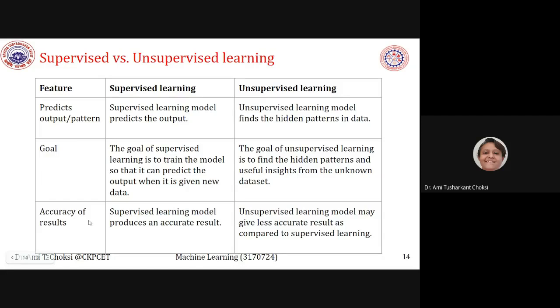Accuracy of the results. Supervised learning model produces an accurate result. Unsupervised learning model may give less accurate result as compared to the supervised learning. Okay.